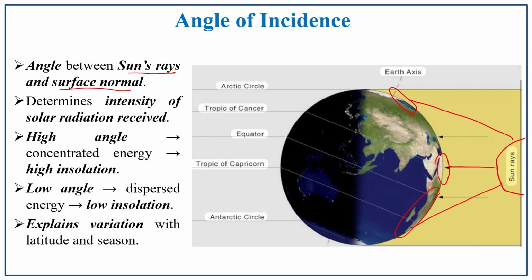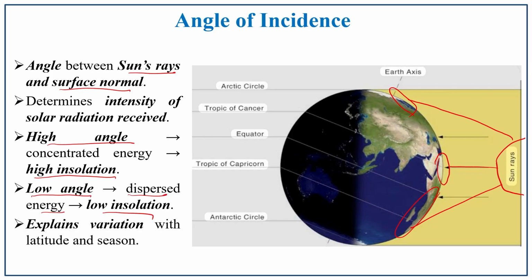It determines the intensity of solar radiation received. The higher the angle, what happens? With a higher angle, the concentrated energy will be received and high insolation will happen, and vice versa. If there is a low angle, there is dispersed energy and low insolation is received on the earth's surface.